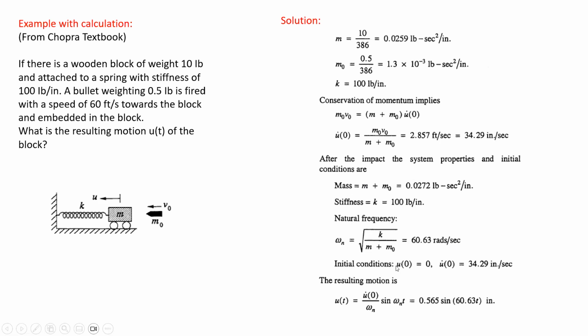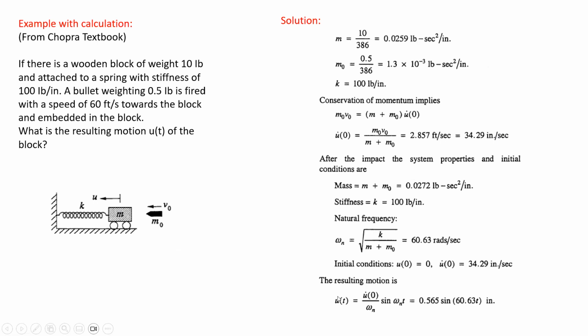For the initial conditions, u of 0 equals 0, since there is no movement of the block at t equals 0, and u dot of 0 equals 34.29, as calculated from the impact of the bullet.